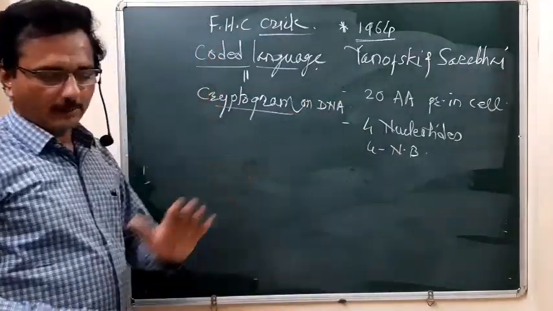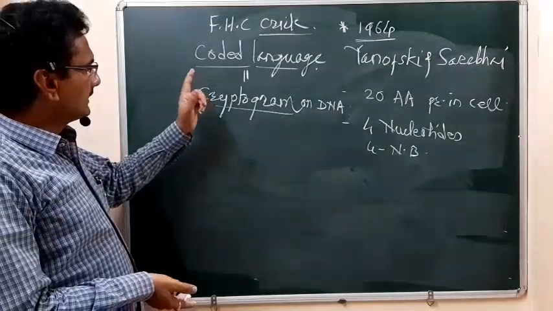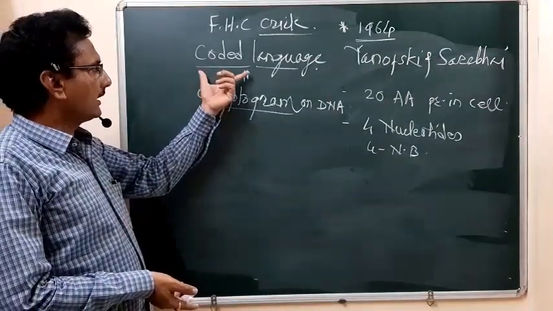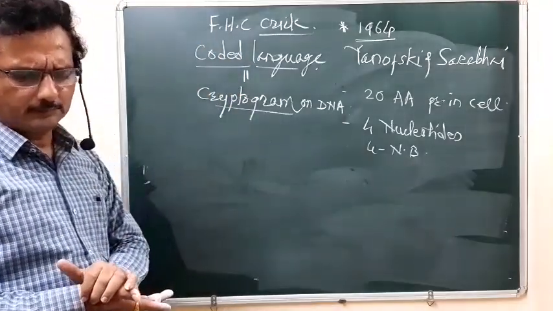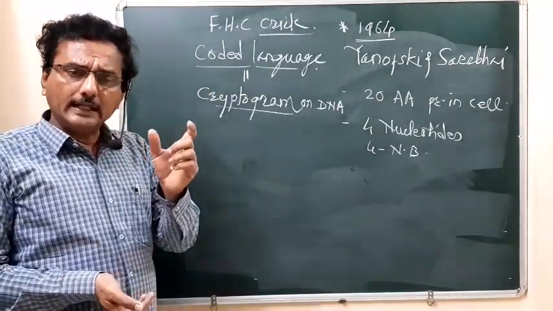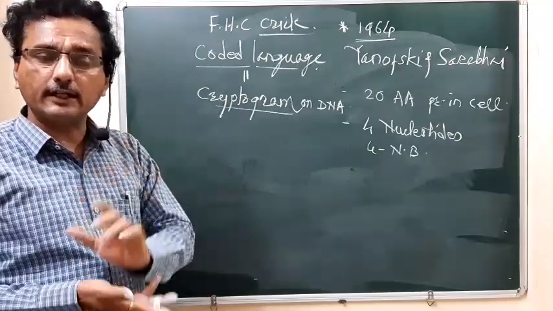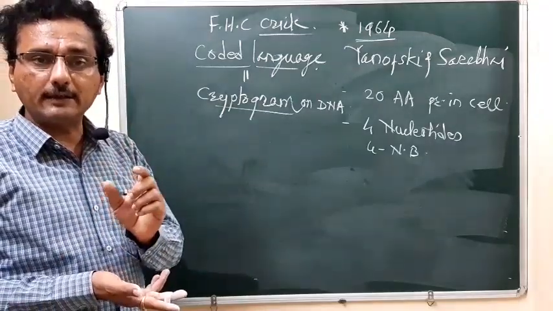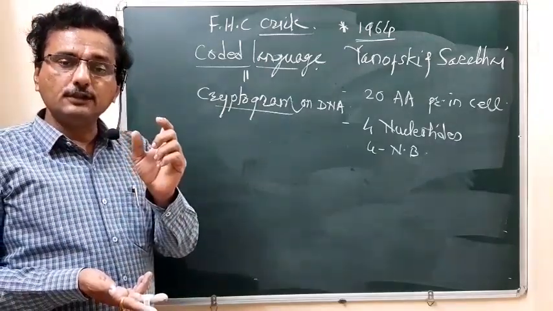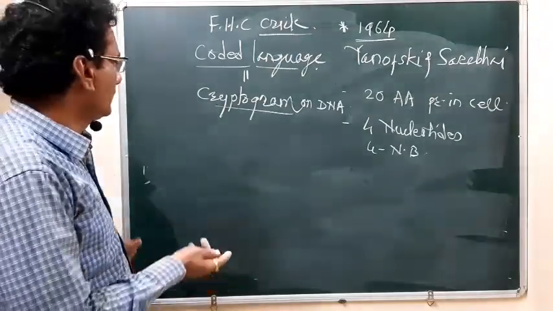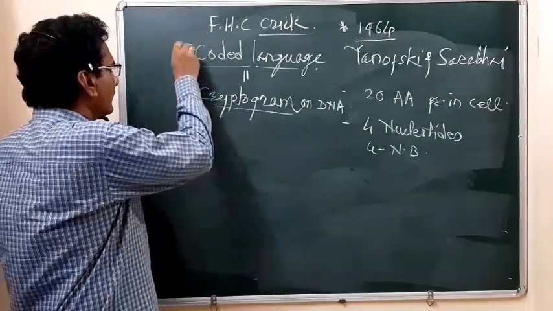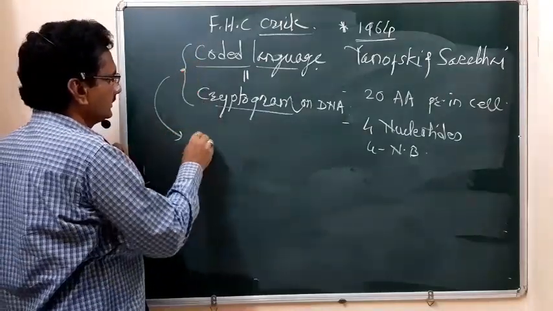Remember, this is one type of language, and it is called a coded language. And what is a single word from that language? That single word is called the code word.